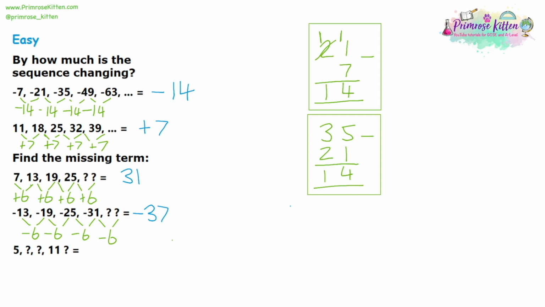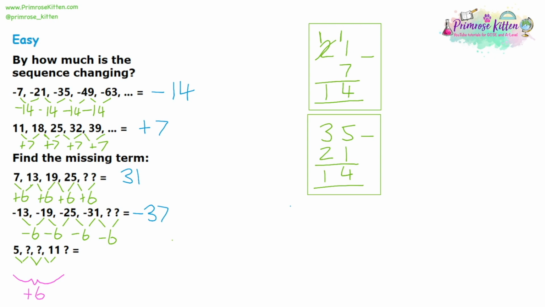So I'm going to set out a diagram like normal. We're going to go from 5 to this question mark, from that question mark to that question mark, and from that question mark to 7. And you'll see that that is 3 jumps. Now, all 3 jumps together, we're going from 5 to 11, so that would be plus 6. So 3 jumps is plus 6.